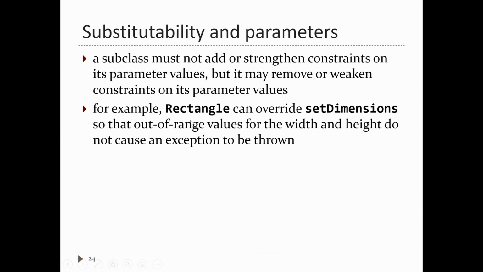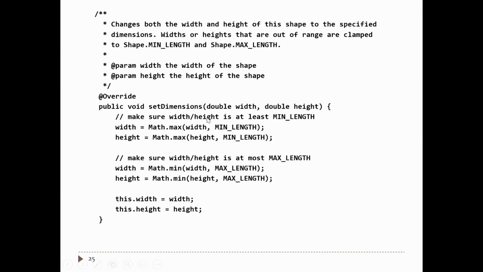So if I implement this rectangle class, I can implement set dimensions for the rectangle so that out of range values don't throw an exception. Instead, we quote unquote fix the out of range values. We can override set dimensions, and we can say that a width or height that is out of range gets clamped to shape min length and shape max length.